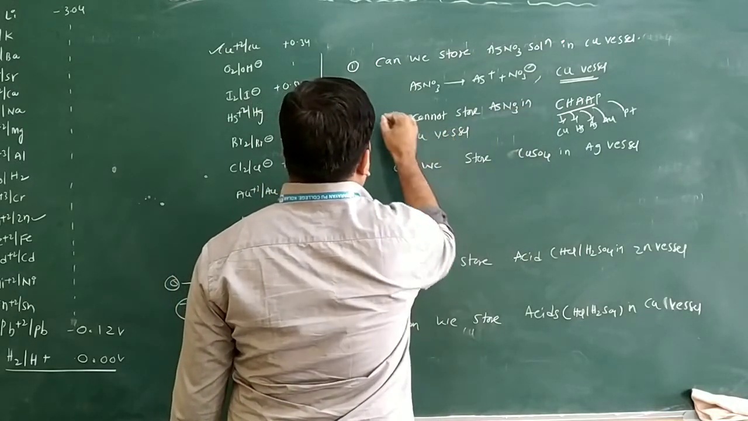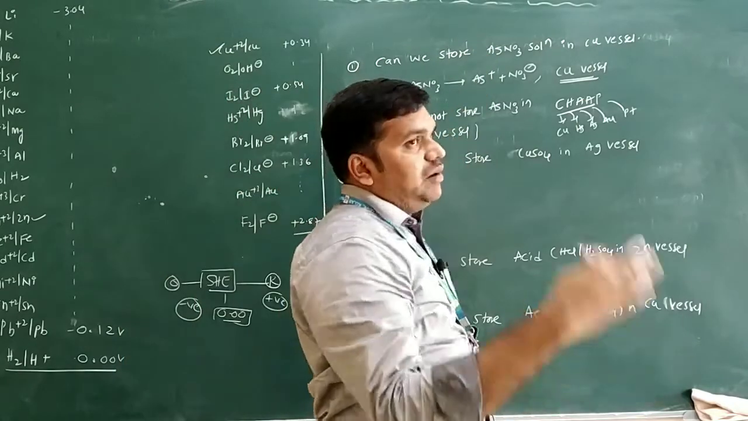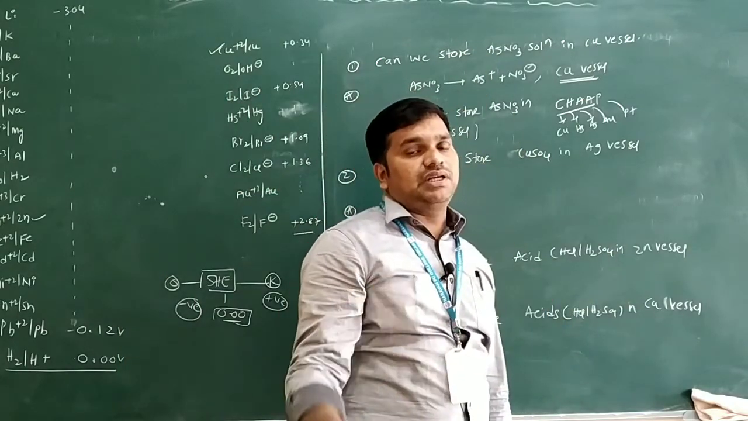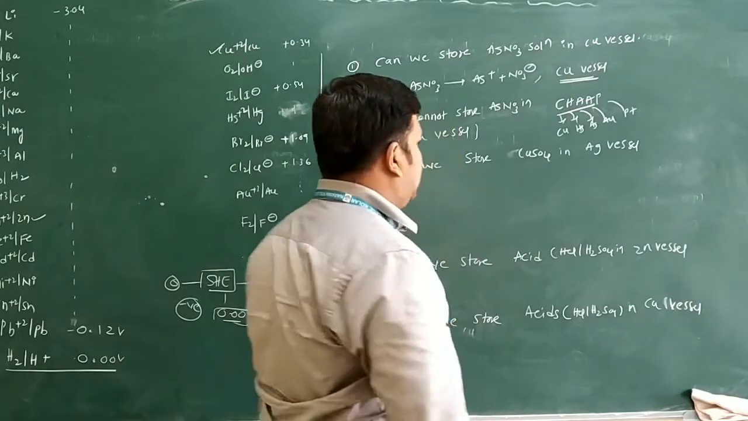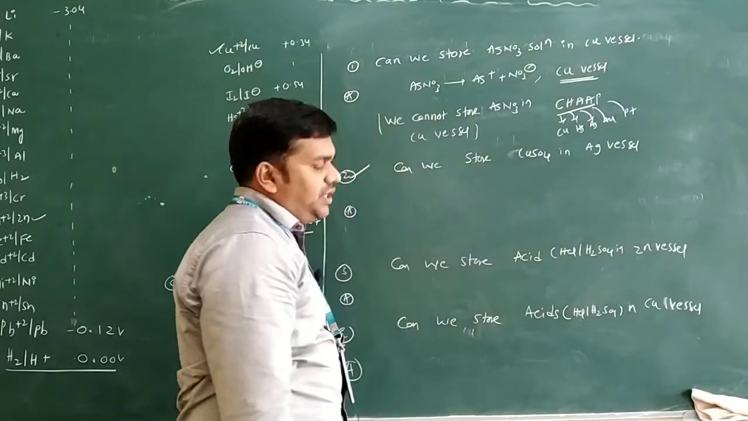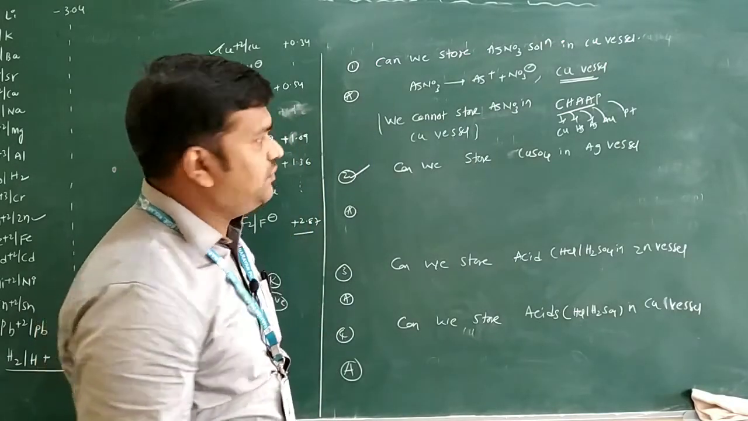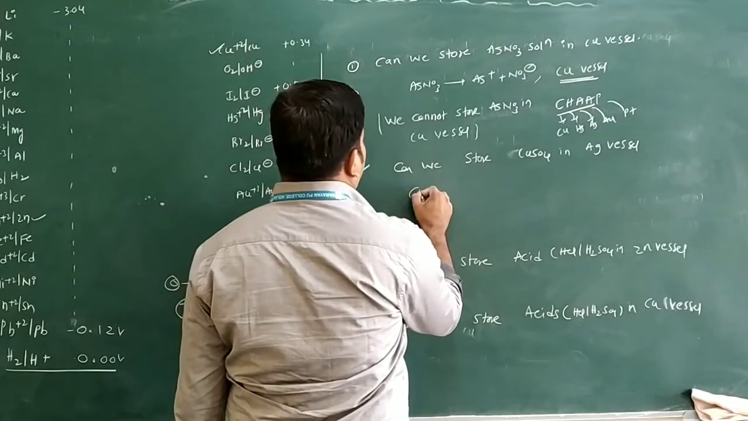What is the concept I told here? Copper is above and silver is below. Above metal displaces the below metal, but below metal does not displace the above metal. Come to the next question: can we store copper sulfate in a silver vessel? Copper sulfate we have.